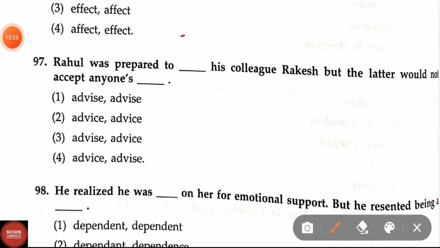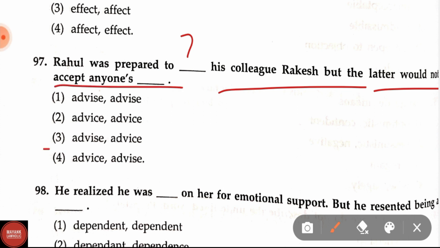Question number 97. Rahul was prepared to dash his colleague Rakesh but later would not accept anyone's dash. Here the correct answer is 3rd. Rahul was prepared to advise his colleague Rakesh but later would not accept anyone's advice.